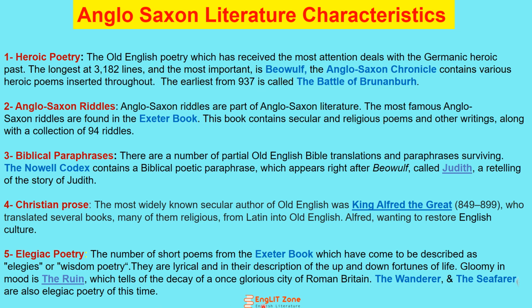So the most important literary works of the Anglo-Saxon time were The Wanderer and The Seafarer, and King Alfred the Great was the most important prose writer of the time. The Junius Codex also has some biblical paraphrases, The Ruin, and most important, Beowulf. These are some important and famous literary works of the Anglo-Saxon period.